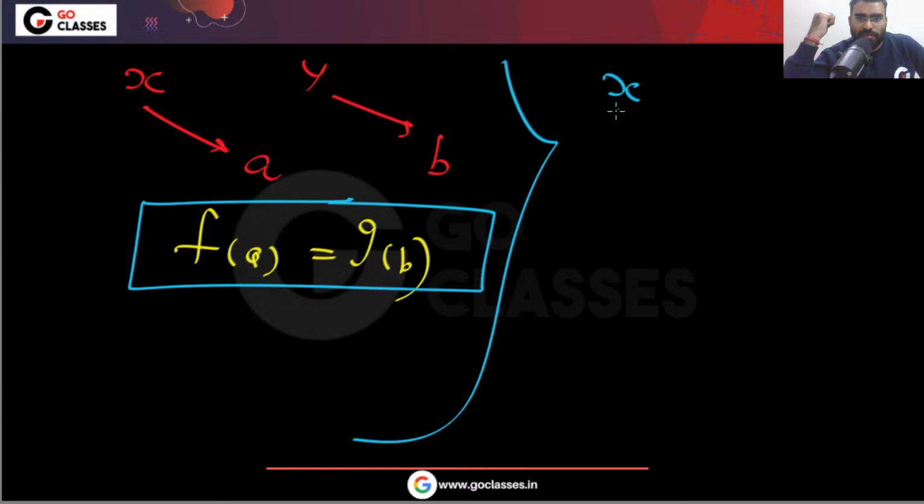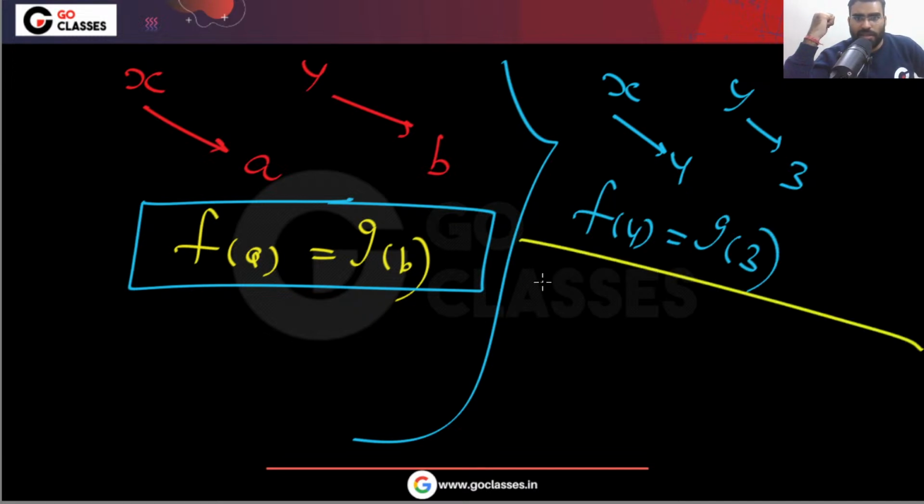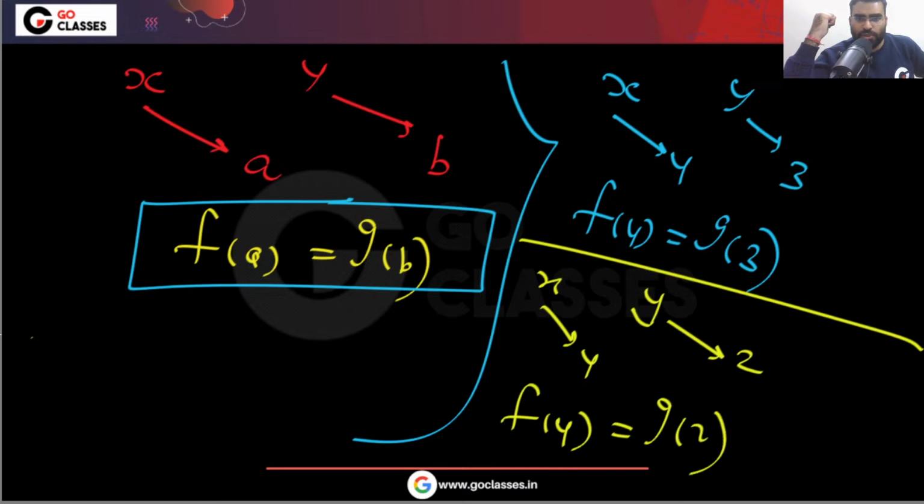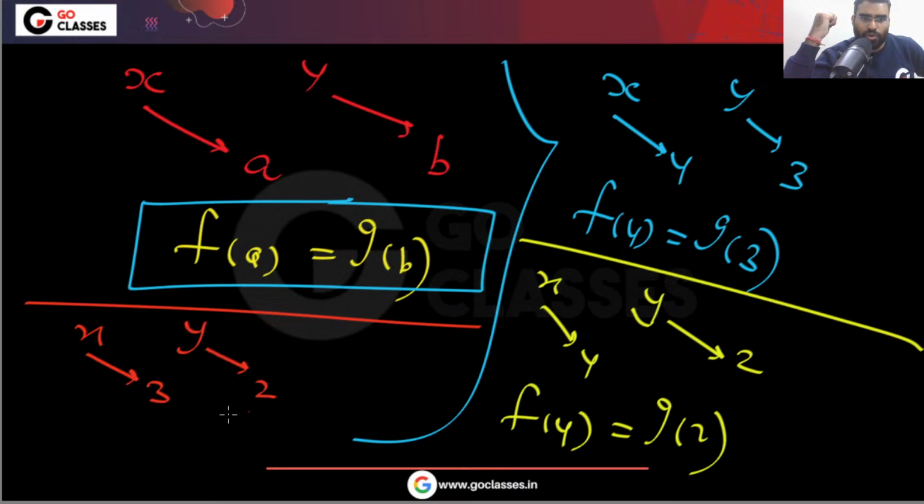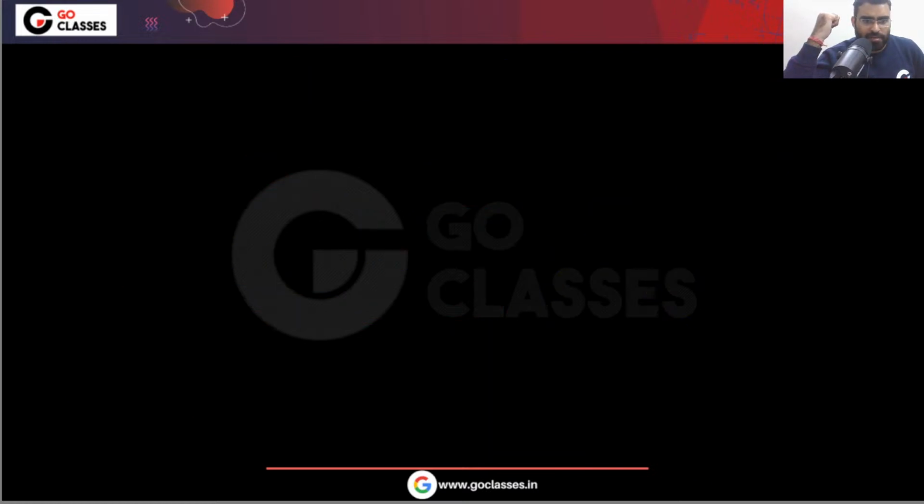If you take x equal to 4, y equal to 3, then f(4) will be equal to g(3). Similarly, if x equal to 4, y equal to 2, then f(4) will be equal to g(2). If x equal to 3 and y equal to 2, then f(3) will be equal to g(2). So tell me what is happening here.